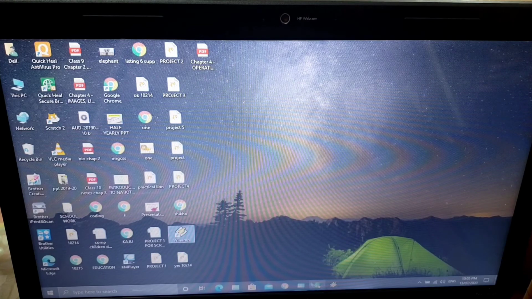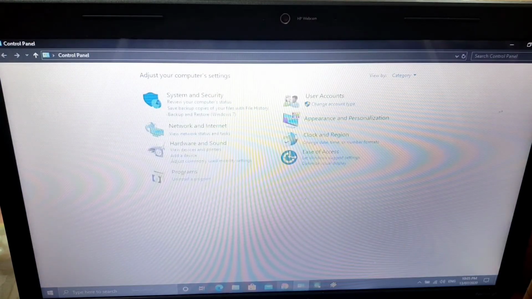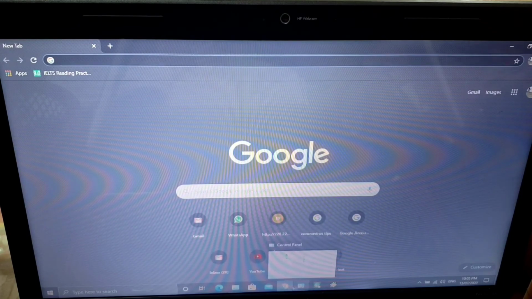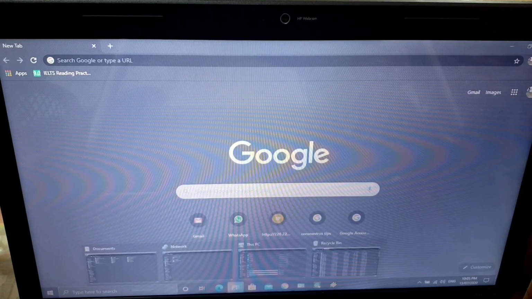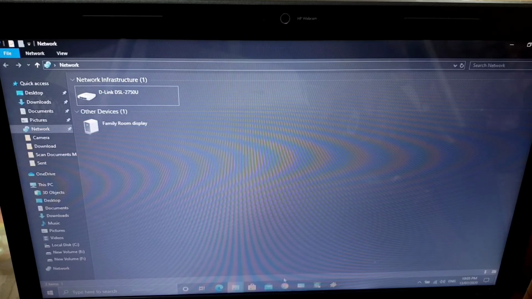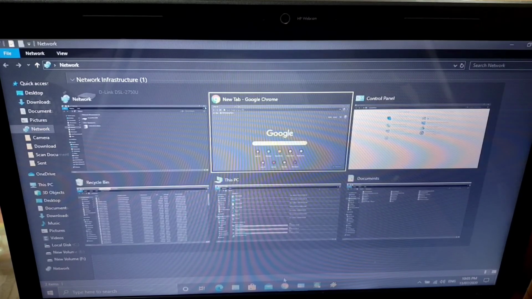Now next is switching application. Switching application means when you have many documents open. Right now you can see I have opened many documents, at least 3-4 files. I am telling you the shortcut key, just press Alt plus Tab key.